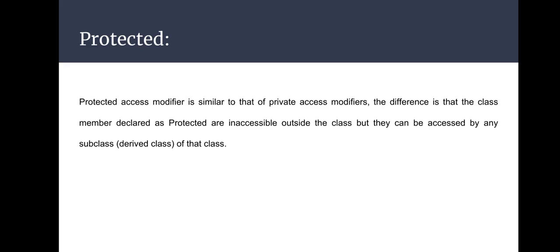Protected. The protected access modifier is similar to the private access modifier. The difference is that the class members declared as protected are inaccessible outside the class, but they can be accessed by any subclass of that class. So these three are our access specifiers, or we can say access modifiers.